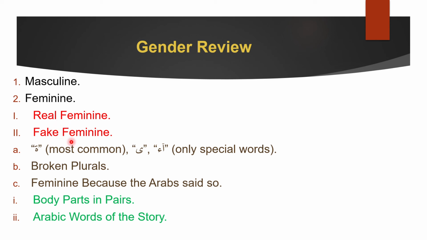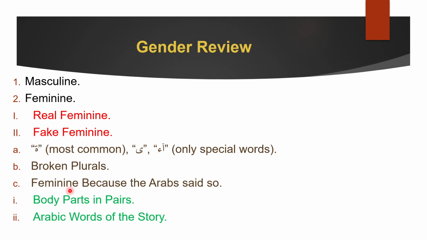Fake feminine are words that actually don't have any gender, but Arabs call them feminine. The indicators or the signs that a word is fake feminine are ta marbuta, which is the most common, alif mamduda, and alif maksura, which only works in special words. Next is broken plurals, especially non-human broken plurals. They are always fake feminine, i.e. they are always singular feminine, and for human broken plurals, there is a possibility that it is feminine. I mean, it's an option. Feminine because the Arab said so.